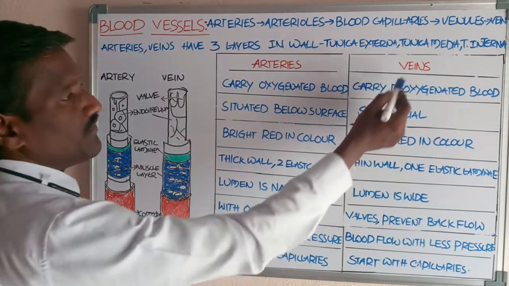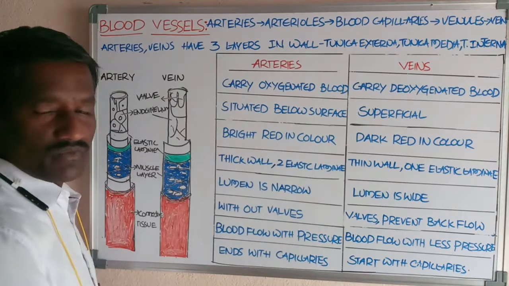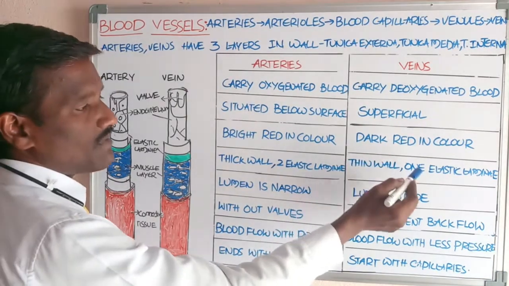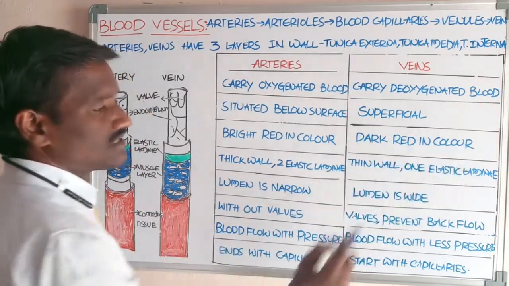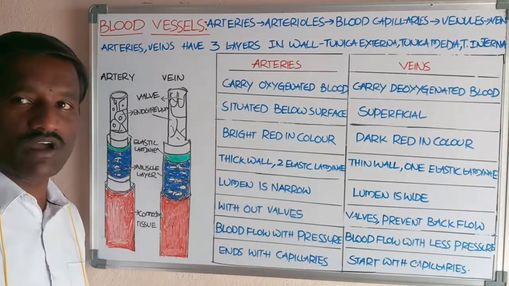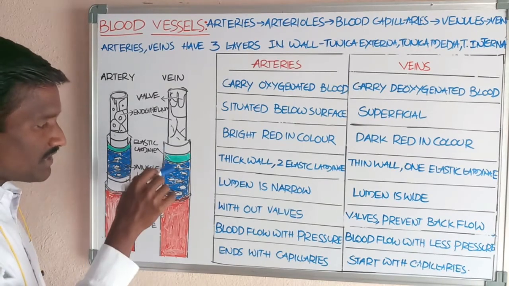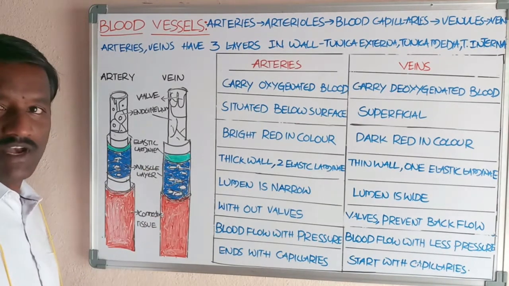Veins have a thin wall, because only one elastic lamina is present, at the inner surface of the tunica media.